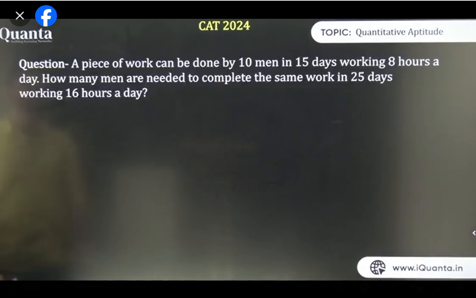So next, obviously, there's a question. A piece of work can be done by 10 men in 15 days working 8 hours. How many men are needed to complete the same work in 25 days working 16 hours a day?